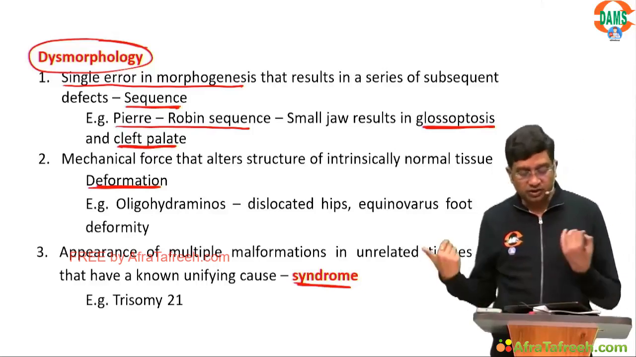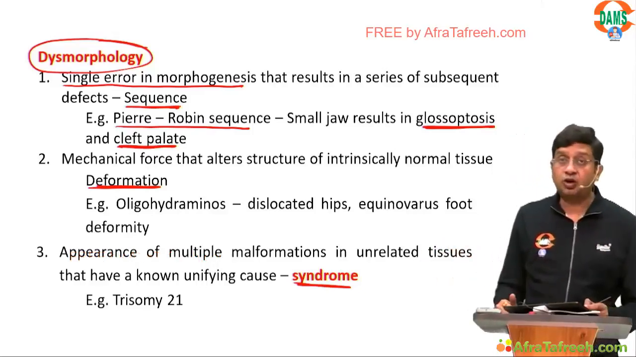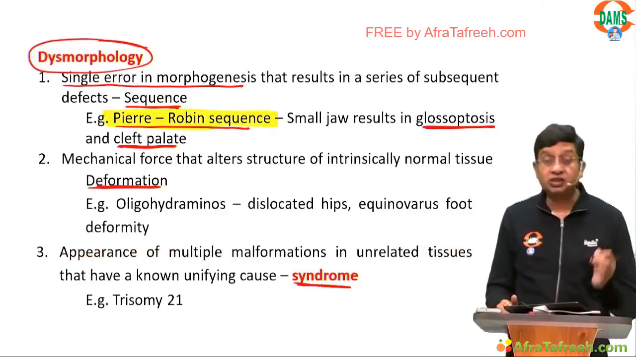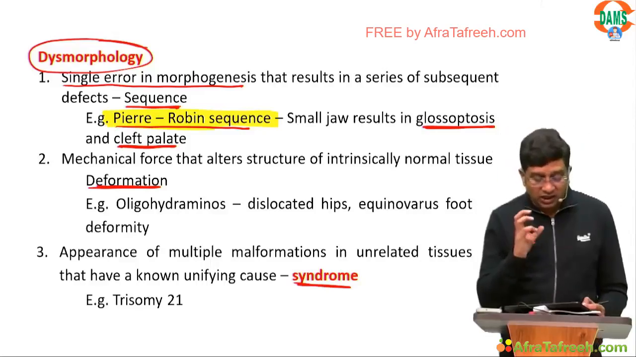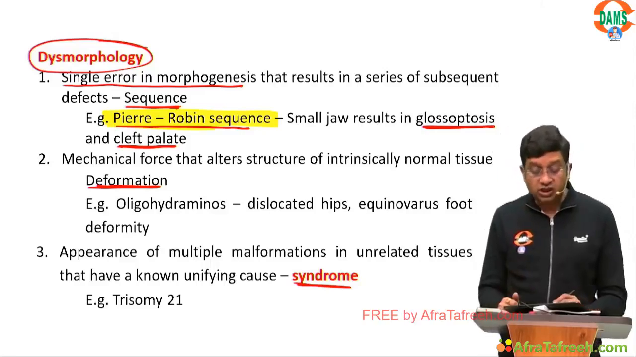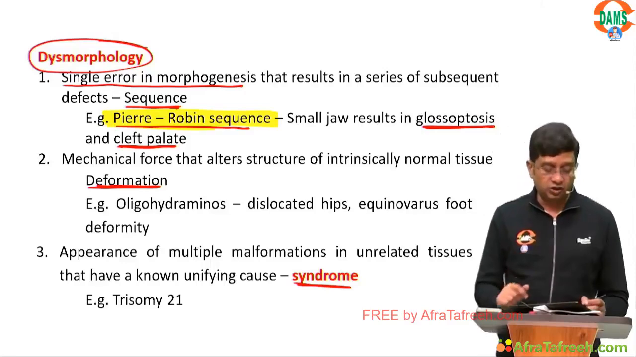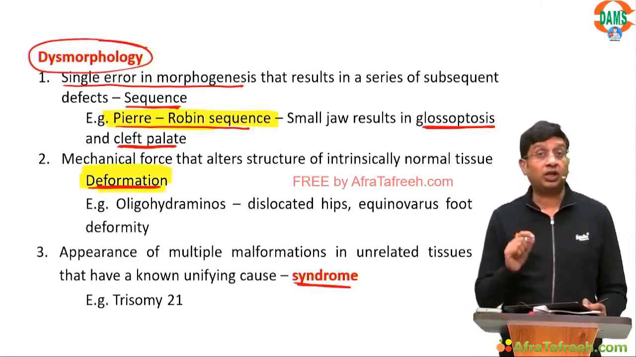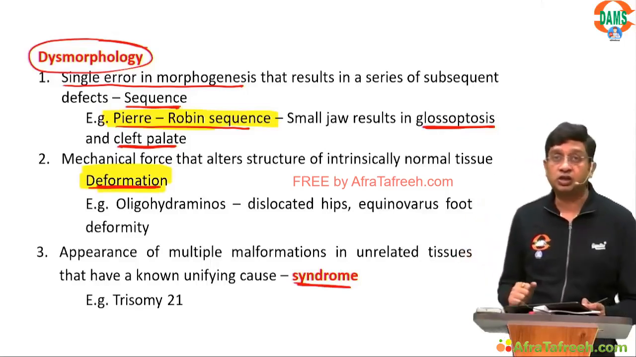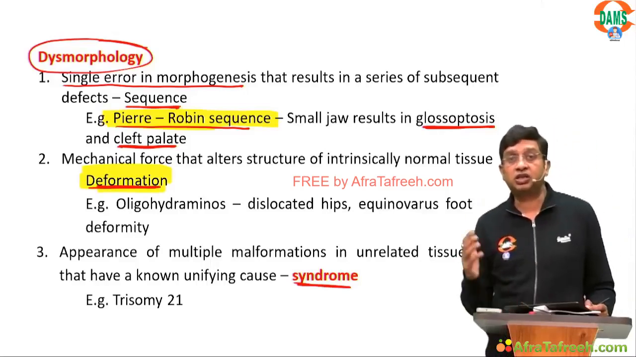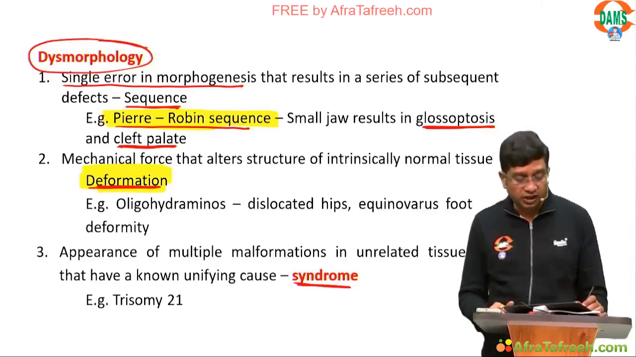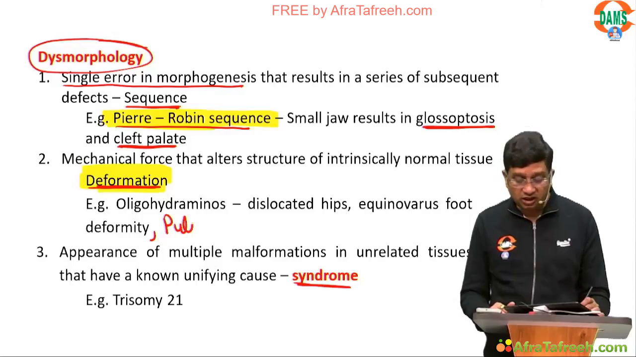So this is something we say is the single error in morphogenesis, and one of the examples you need to remember is the Pierre-Robin sequence. Then there is the mechanical force that alters structure of the intrinsically normal tissue. That is what we call deformation. And you all need to remember what can happen due to oligohydramnios. Oligohydramnios can result in dislocated hips, equinovarus foot deformity, and pulmonary hypoplasia.